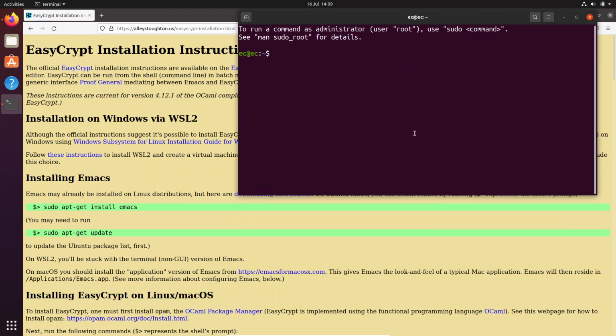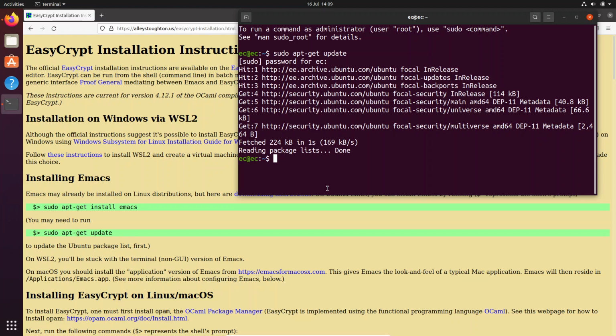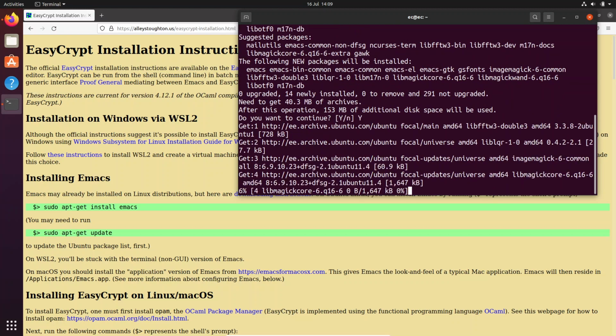Okay, so first we need Emacs, right? So sudo apt-get update. It's just to update the lists, and once that is done, I'm going to ask it to install Emacs. I do understand that it is "superuser do", but I just like to call it sudo. So sudo apt-get install emacs, and yes.